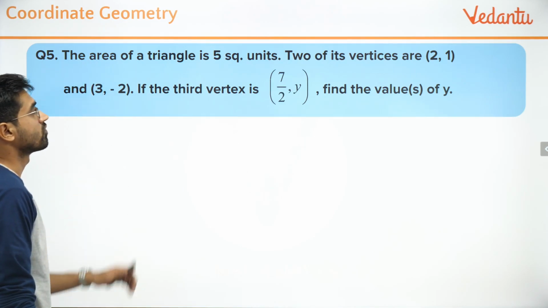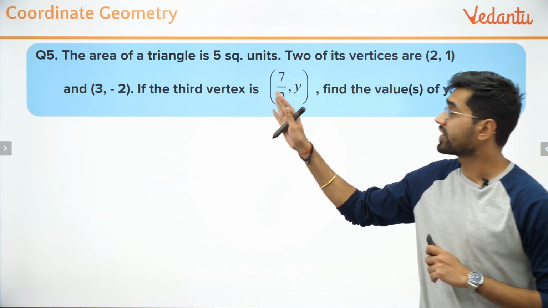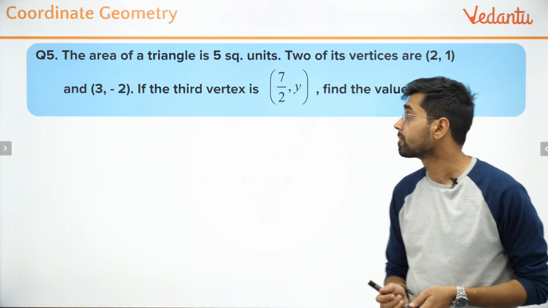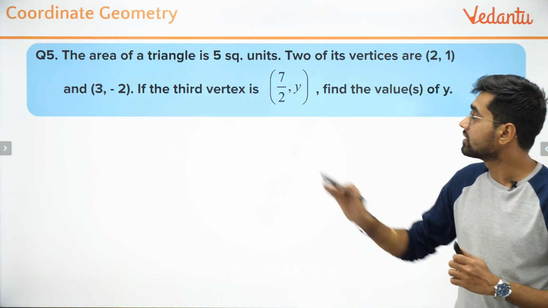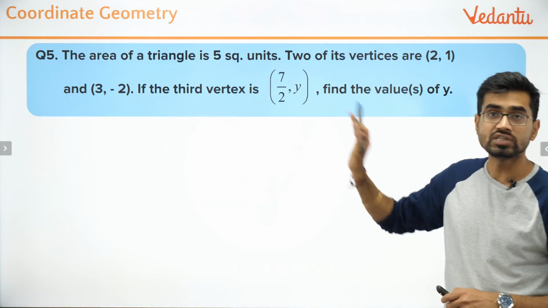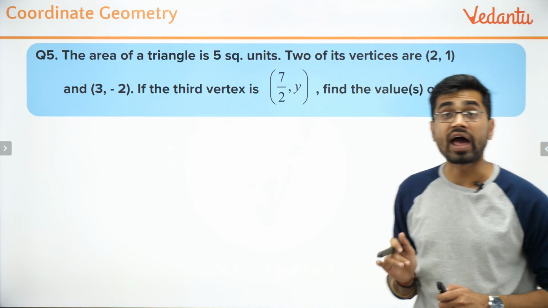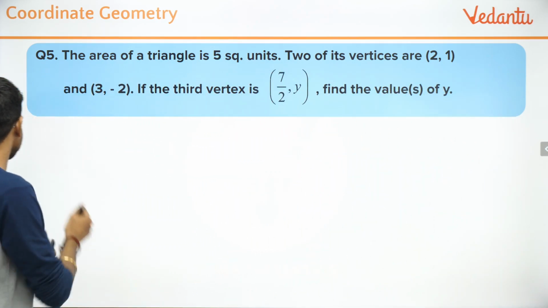Let's do this question first. Let's read the problem first. So it says the area of a triangle is given. Two of its vertices are given. The third vertex is given, but one coordinate is missing, which is y. You have to find the value or values of y. Why two values? Let's see.